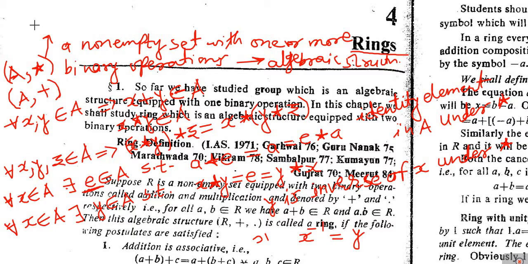If it is commutative, which means that for every elements x and y belonging to A, if x and y are any two elements of A, then this must imply that x star y must be equal to y star x. Okay, if x star y is equal to y star x, and if this is for every x comma y belongs to A, then we say that this algebraic structure A comma star is an abelian group.